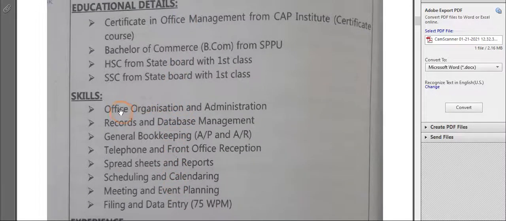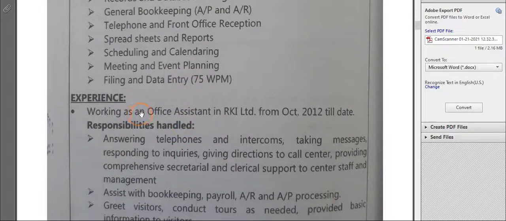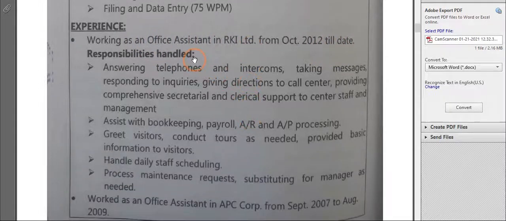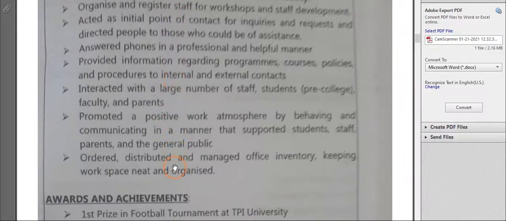Then your skills, what skills you have according to the particular course: office organization, administration, records and database, and so on. Whatever your skills are, you have to mention them. What experience you have in this particular field, where you have worked earlier, from when you joined till date, and the name of the firm also. And what responsibilities you handled there, all the responsibilities, you have to mention.